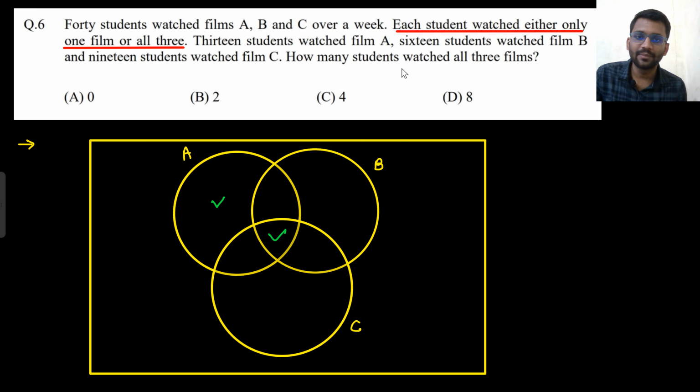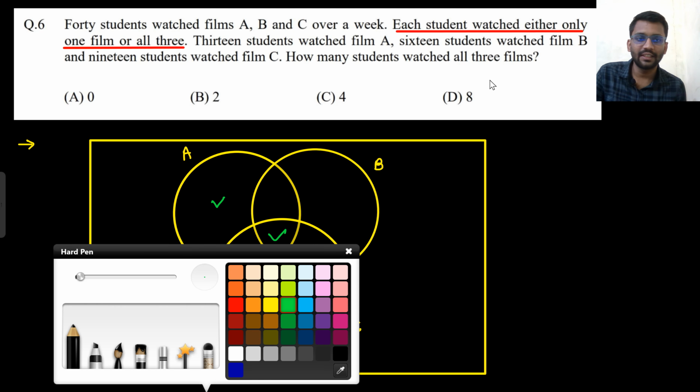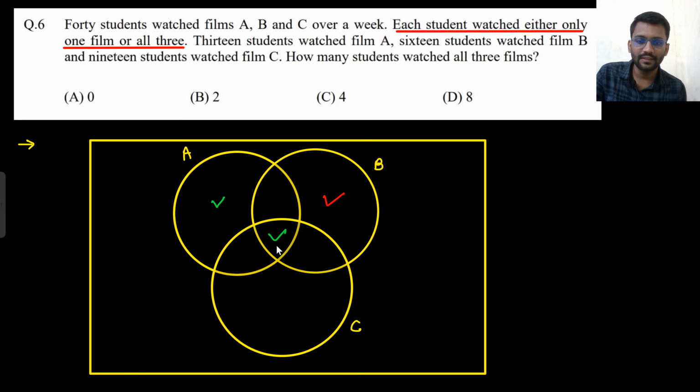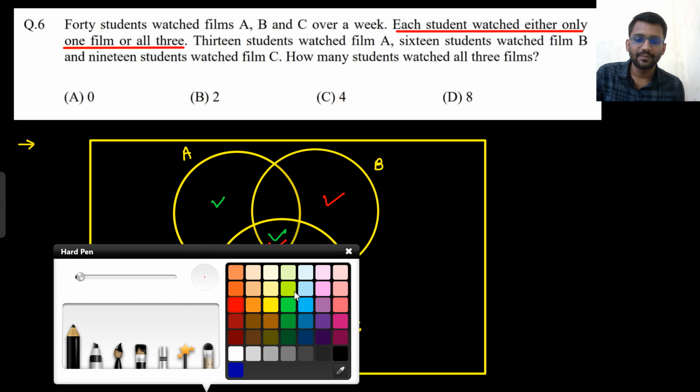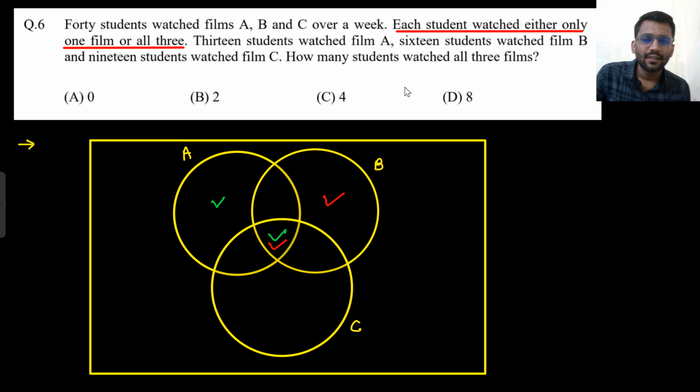Okay. So if I am saying these 13 guys, that means I am talking about these two, this one and this one. And if I am saying these 16 guys are watching film B, that means I am talking about this and this. And if I am saying that these 19 students have watched film C, that means I am talking about this and this.